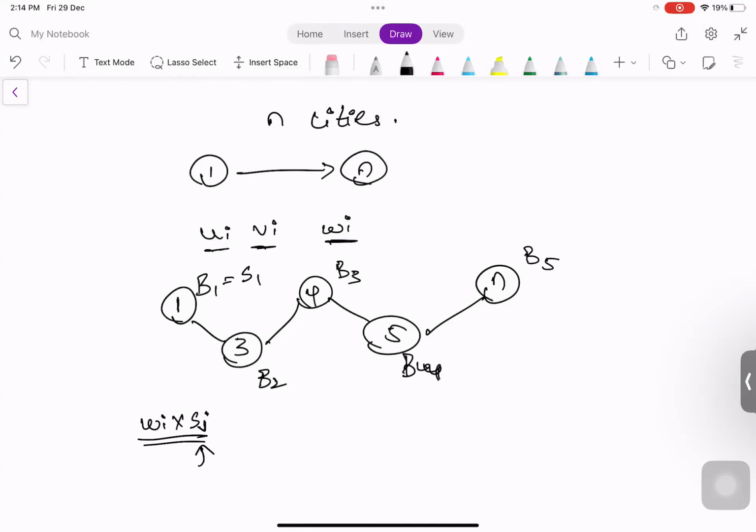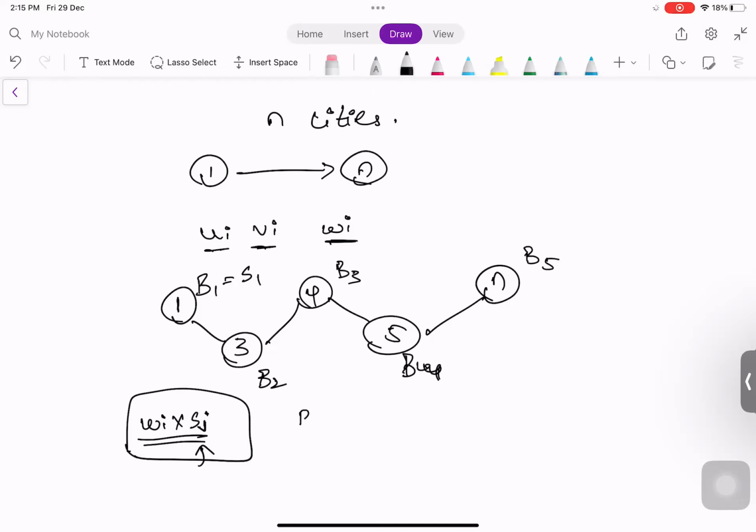So in order to go from city 1 to city 3, he'll use Wi into Sj time, where Wi is the weight of the edge from 1 to 3, and Sj is the slowness factor of the bike that he chooses to go from first city to city number 3. From the third city also, he has to go to the next city, let's say city number 4. So if he wants to go to city 4, he can either choose that same bike that he already used, or he can buy bike 2.